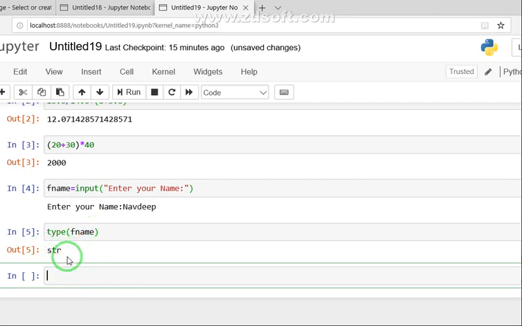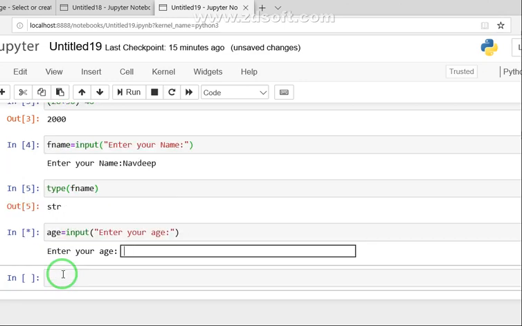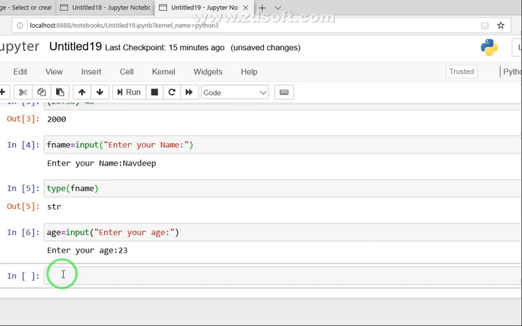Clear? Now let's say I want to input an age here. Input, and then I say enter your age. I run this, and let's say I enter the value 23. Clear?